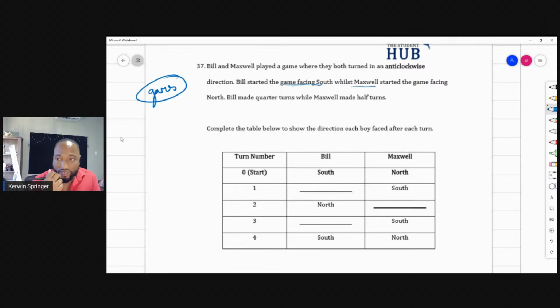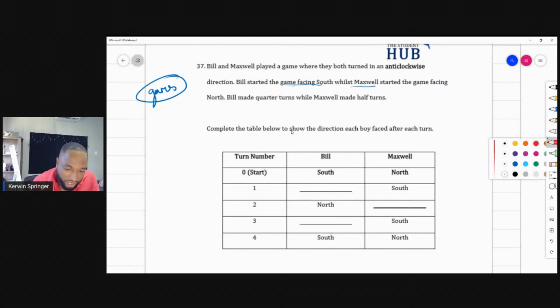Bill started the game facing south, whilst Maxwell started the game facing north. Bill made quarter turns while Maxwell made half turns. Complete the table below to show the direction each boy faced after each turn.